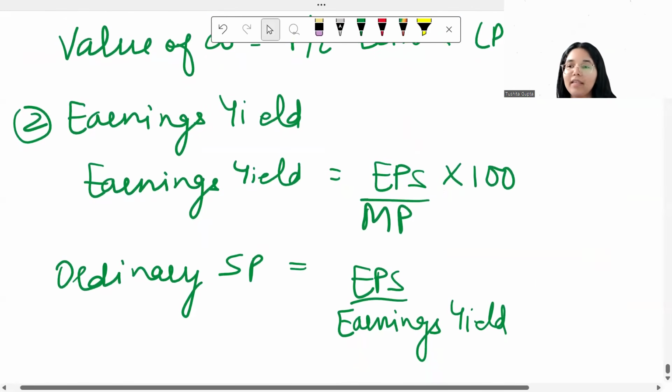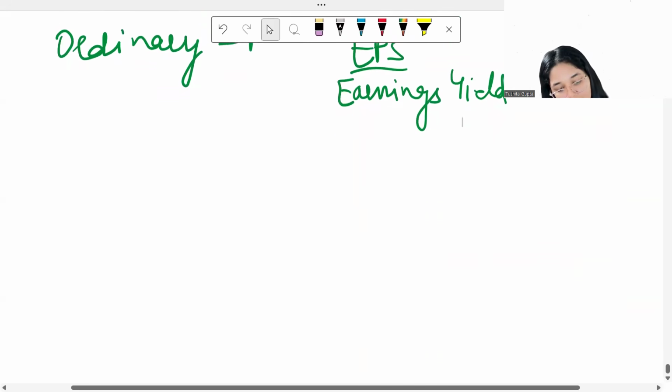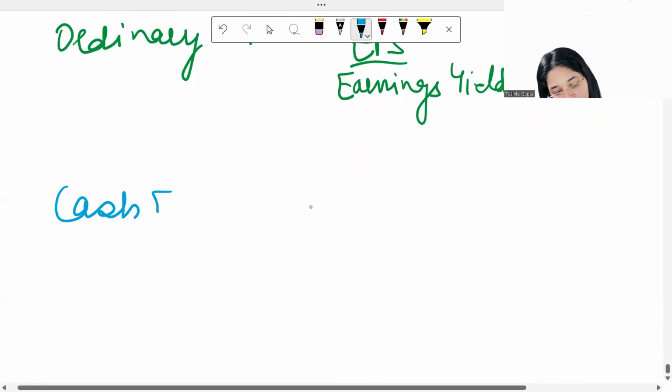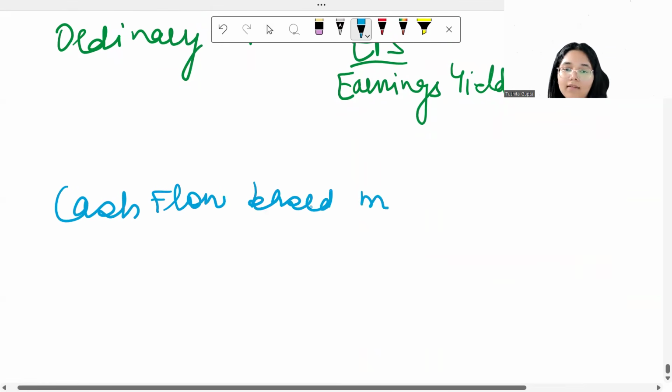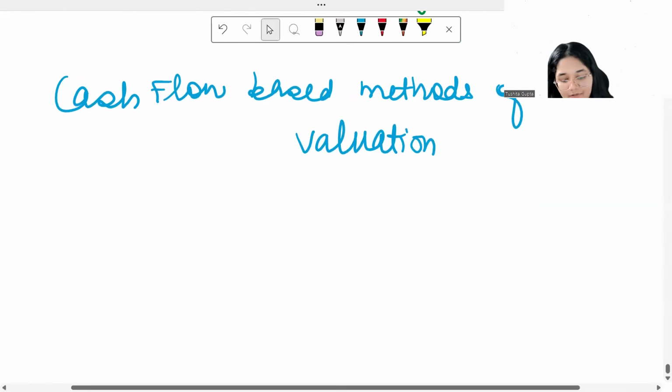The third type of method, which I told you, is the cash flow-based method of valuation. So let us go towards that now. All right. So cash flow-based methods of valuation. So over here, you have two types of methods again.